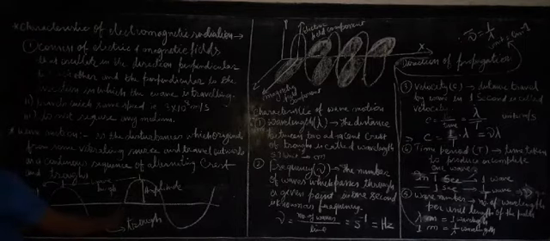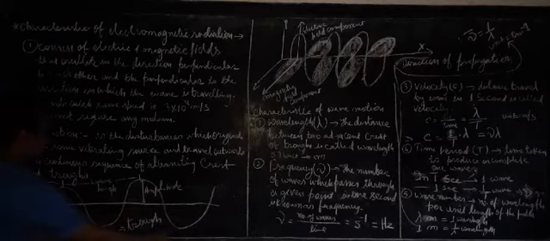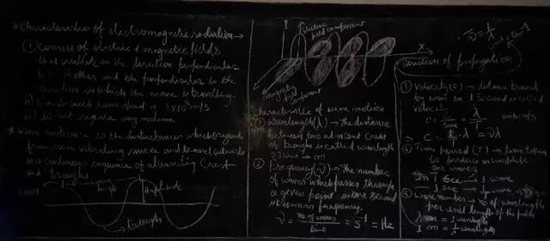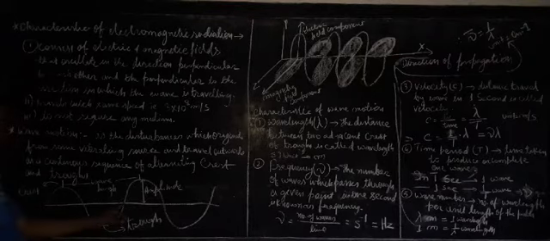So either we measure this distance, or this distance, or this distance. It will be the same. So one wave consists of one crest and one trough. That is why we measure the distance covered by one crest and one trough altogether, which will give you the wavelength.